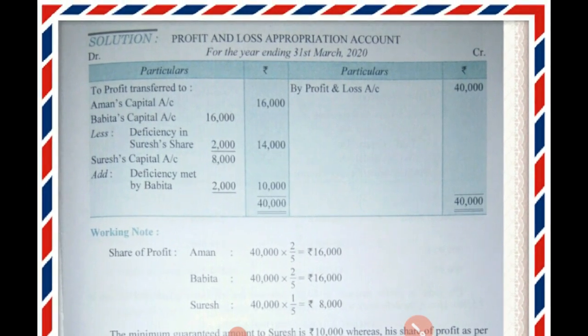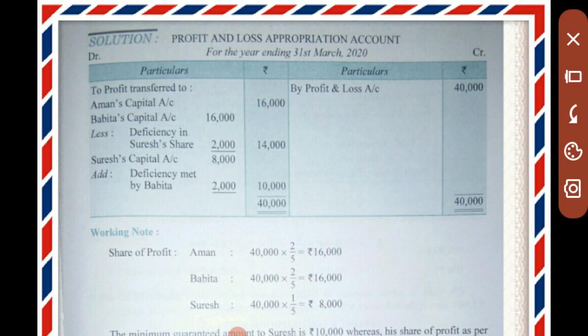First of all, if there is a profit, we have to transfer the profit to the credit side of the profit and loss appropriation account. So this is the transfer made here, rupees 40,000. We have to keep in mind that we are going to solve the question based on the guarantee of profit to the partners. First of all, the 40,000 rupees will be distributed among the partners in their agreed ratio. The agreed ratio is in the working note.